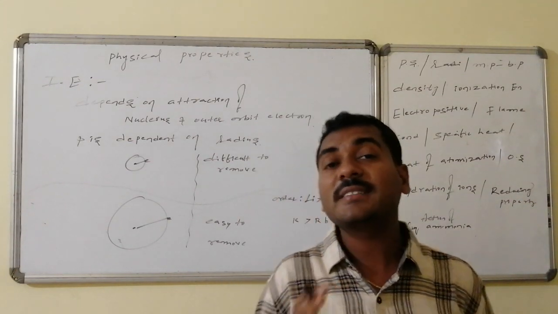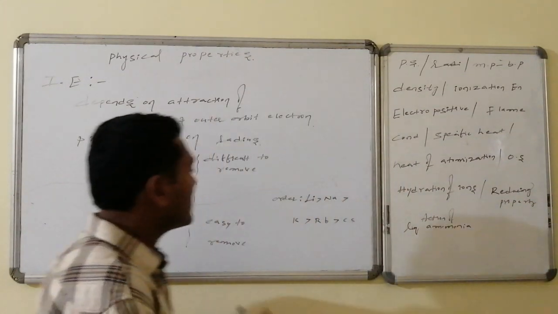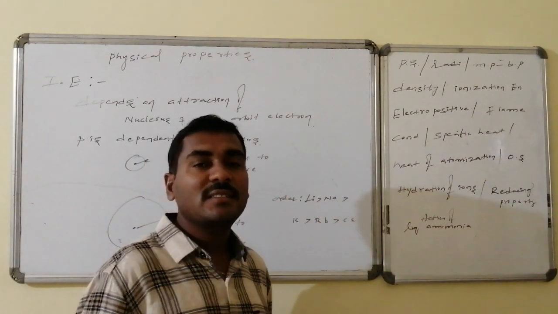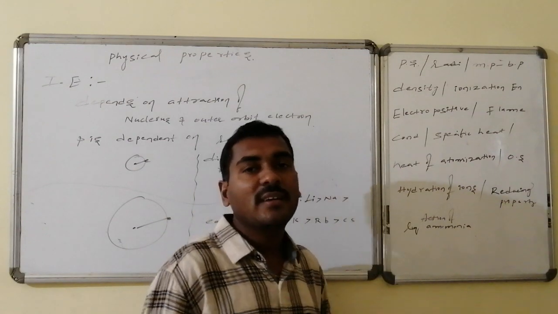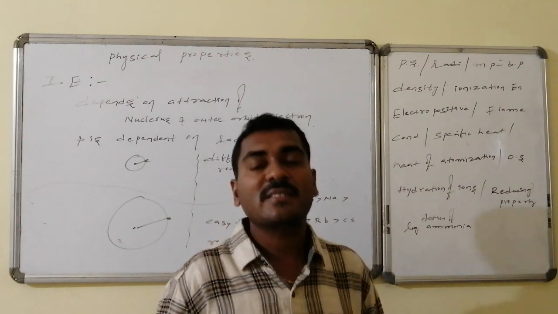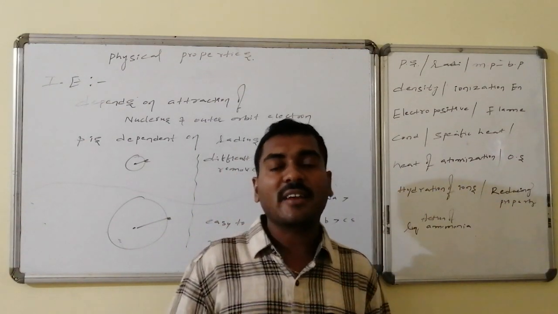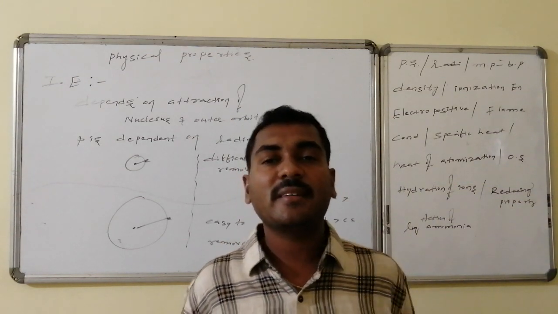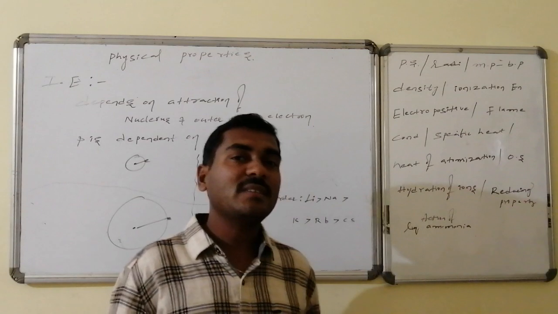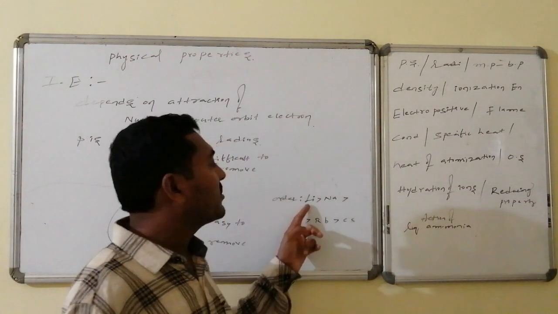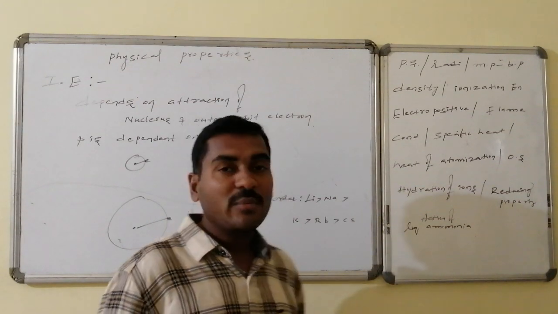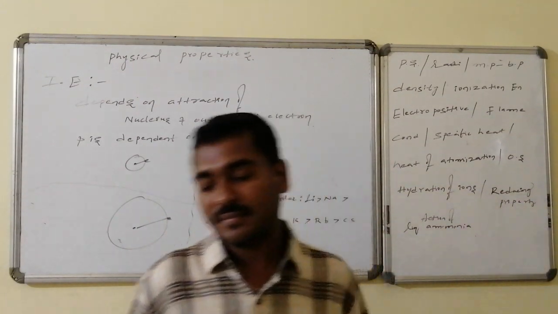That required energy is the reference. Hence lithium is having higher ionization energy, and it goes on decreasing, and cesium is having the least ionization energy. A regular gradation in the ionization energies is maintained in the case of first A group elements. Thus the order is lithium is greater than sodium, is greater than potassium, is greater than rubidium, is greater than cesium.